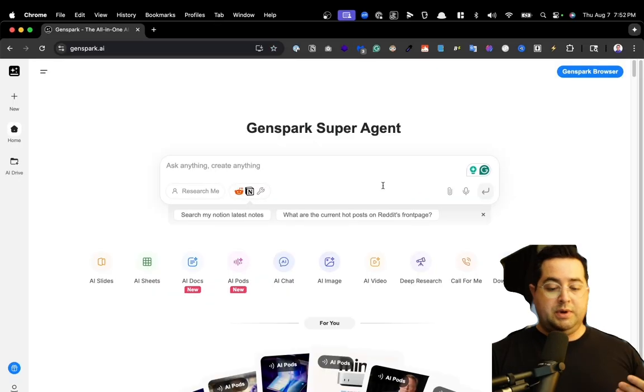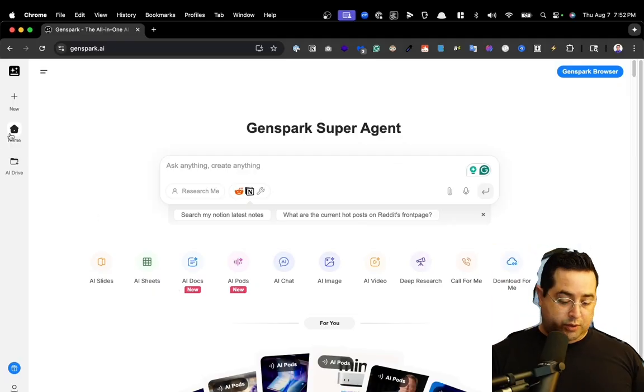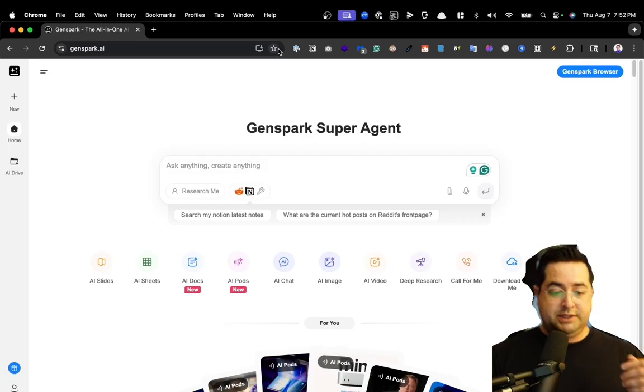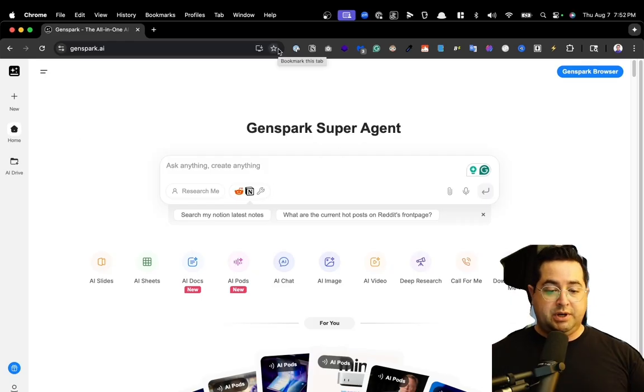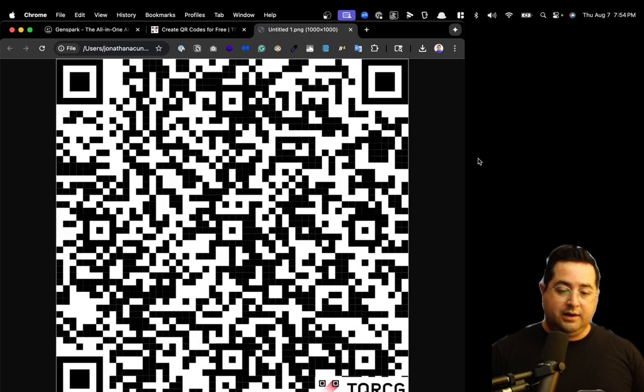When you click on the home button, it takes you back to the home screen, which basically shows you everything. While you're here, after you click on the home button, I highly recommend you bookmark this so that you can quickly come back to Genspark and start using it immediately. If you scan this QR code, it will give you 1,000 free credits for Genspark.